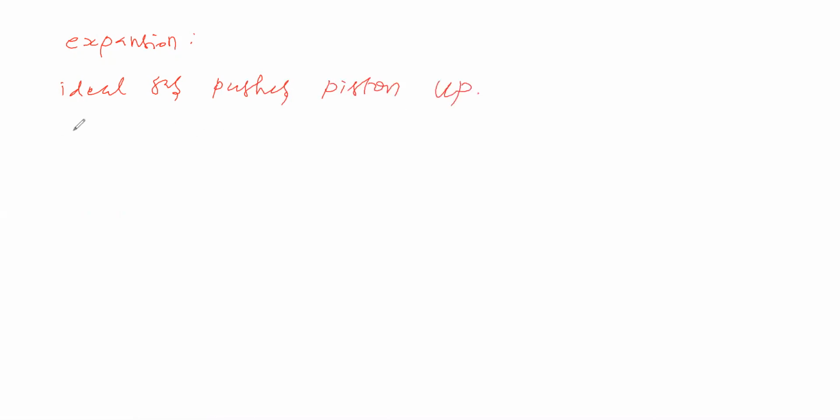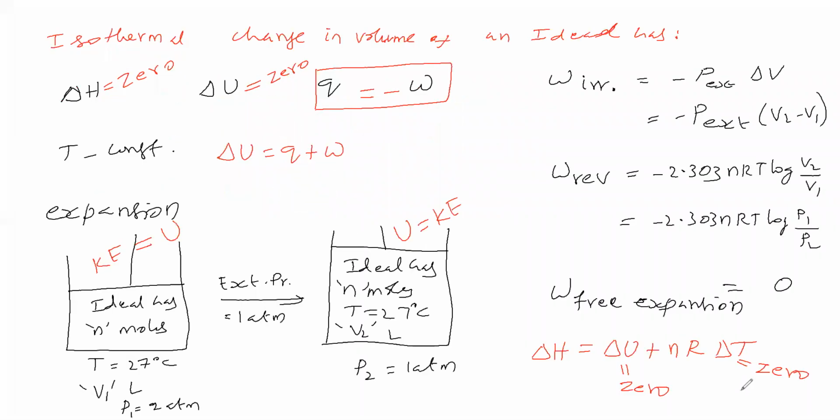To do that, the ideal gas spends some energy. Therefore, what should happen to its internal energy? Its internal energy should decrease.